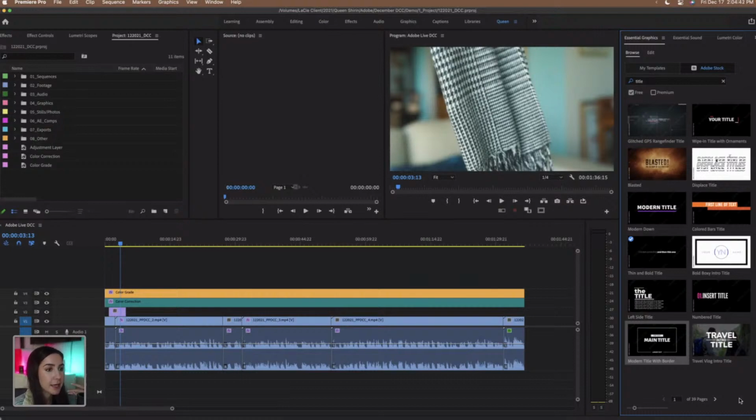And a really cool feature is that you can hover over them to get a preview of what they look like. So as an example, let's say we want to see what this one looks like, the displaced title. So if I press this and I just hover my cursor over the title, the graphic, you'll see it's giving me a preview of what this looks like. And that looks really cool. I actually quite like that.